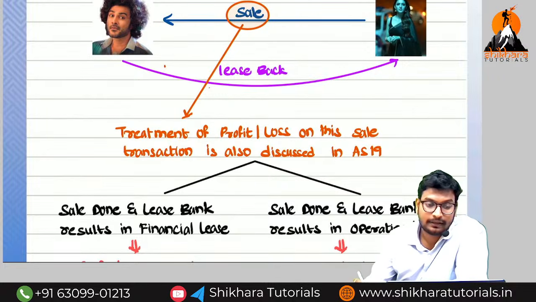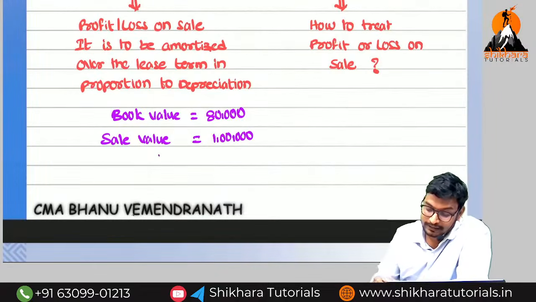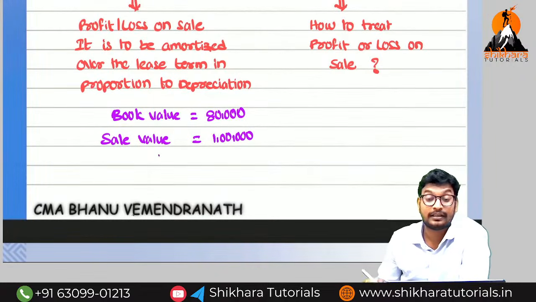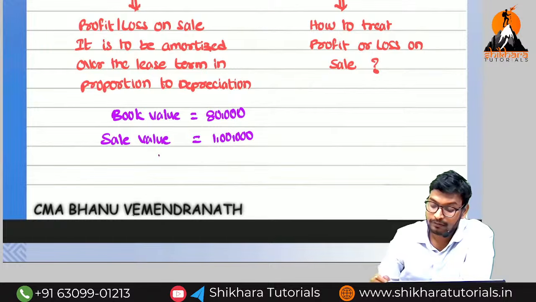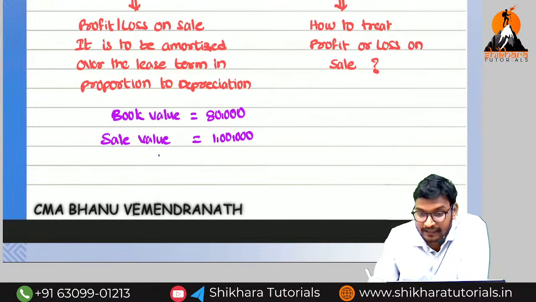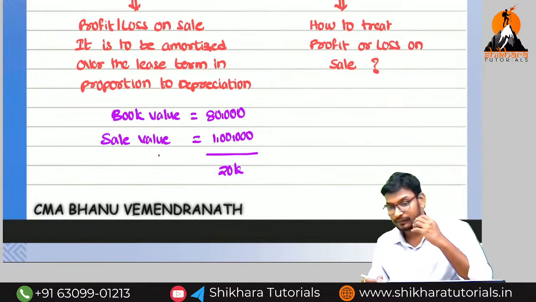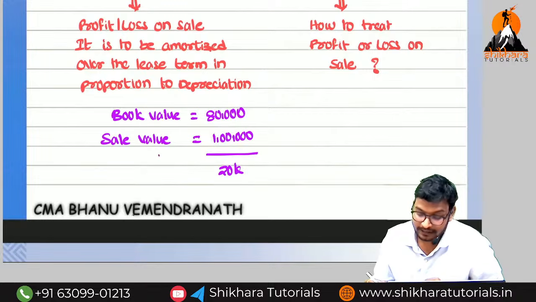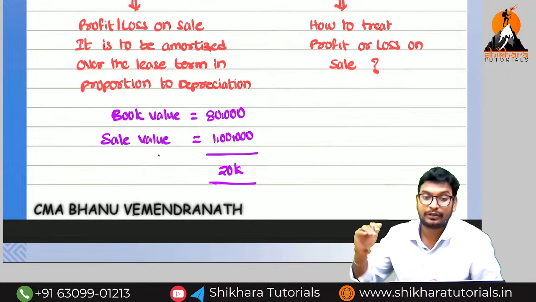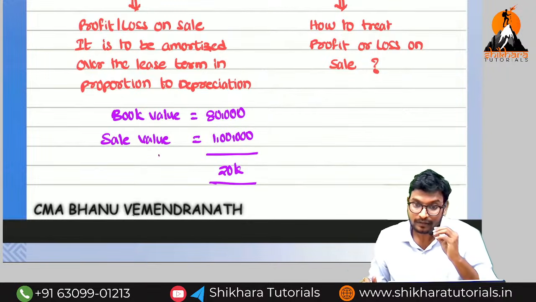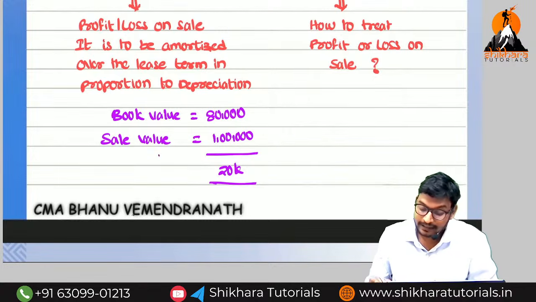So Radhika is getting a profit. That profit, can she recognize it in the current year itself? If it is a financial lease, then that profit of 20,000 we need to amortize over the life. How do we do the depreciation?